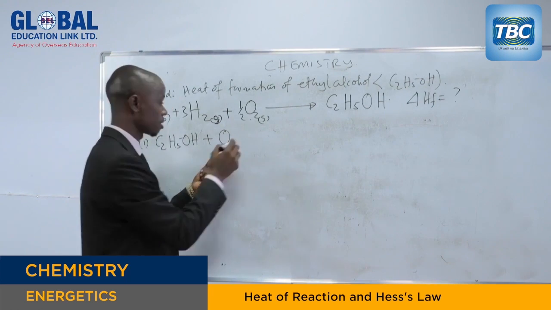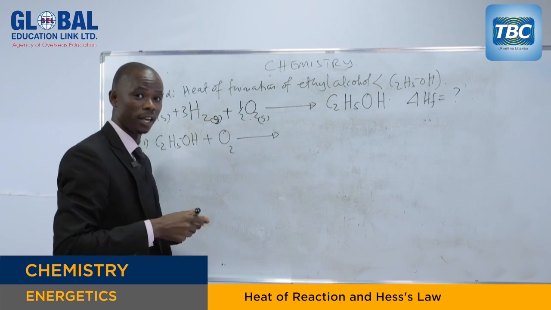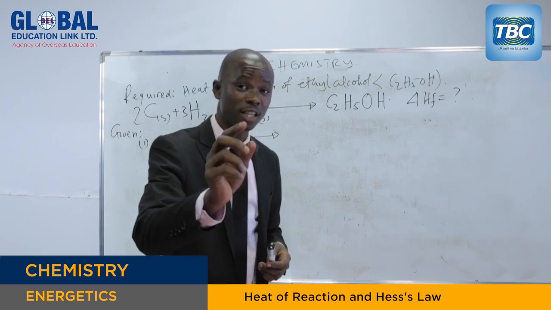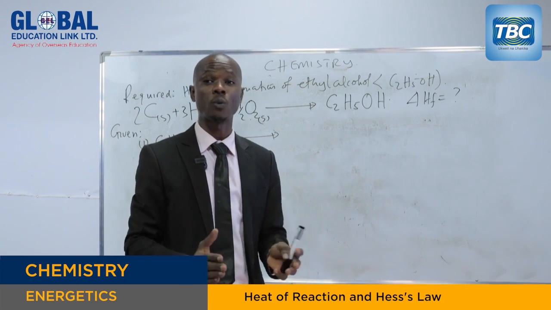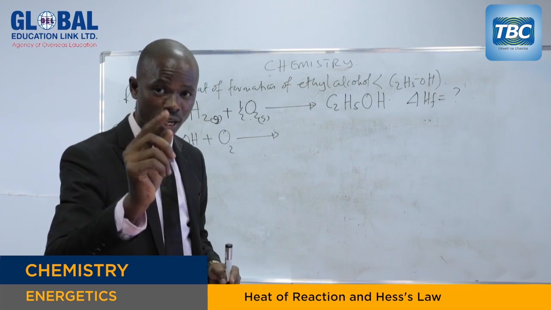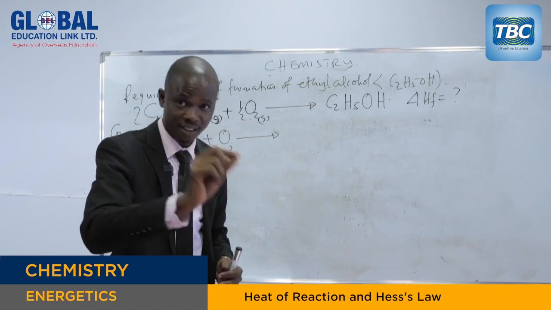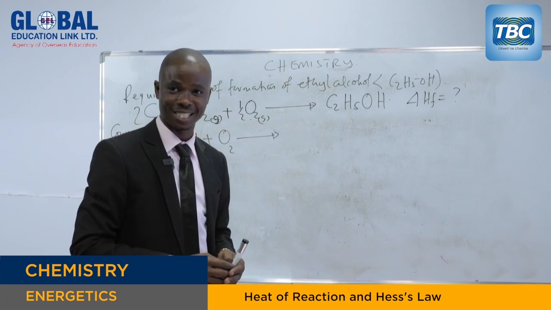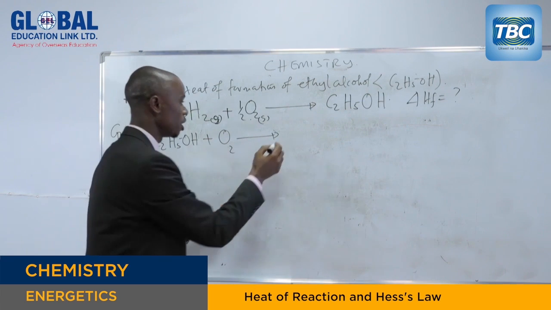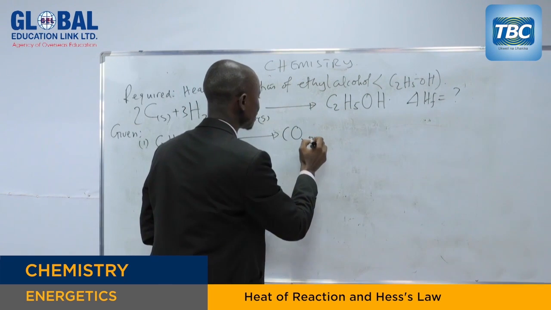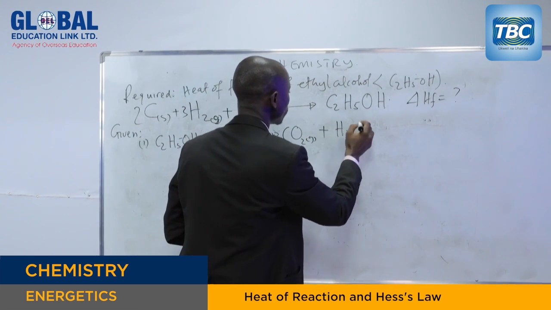That means we have oxygen gas. What are we going to get? I'm sure that you have the knowledge of organic chemistry. All organic compounds, when burnt in oxygen, give carbon dioxide and water. You must have that knowledge from organic chemistry. That's very important. So when ethyl alcohol is burnt in oxygen, we get carbon dioxide gas and water.